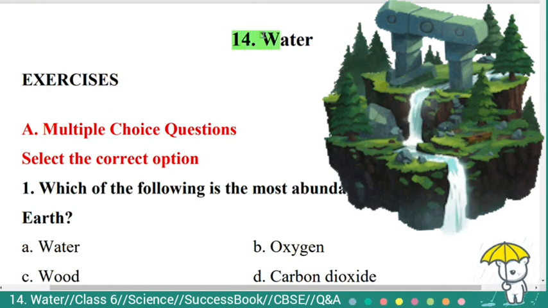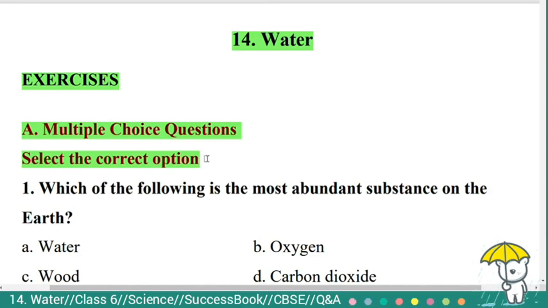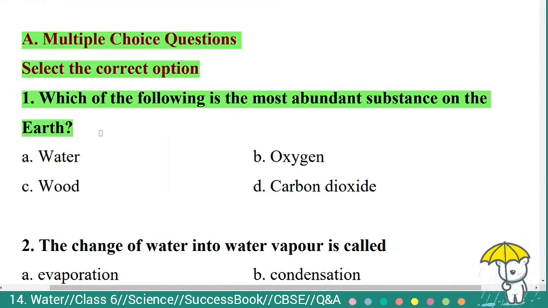Chapter 14 Water. Exercises. First main A. Multiple choice questions. Here you have to select the correct option. First question. Which of the following is the most abundant substance on the earth? The given options are A. Water, B. Oxygen, C. Wood, D. Carbon dioxide. Here the correct answer is option A. Water. So water is available in most abundant on the earth.